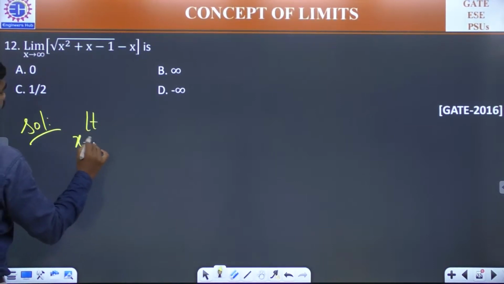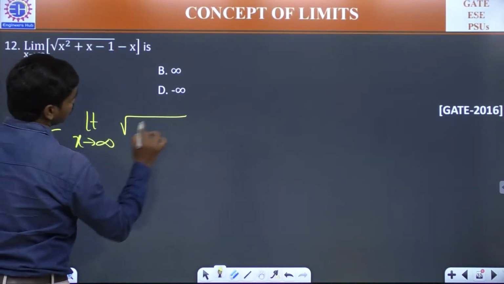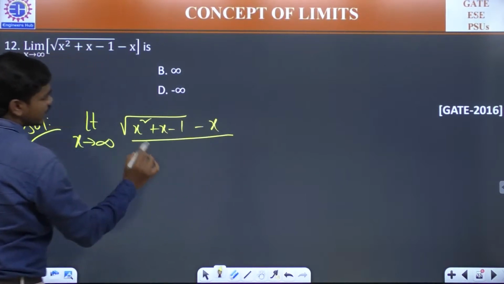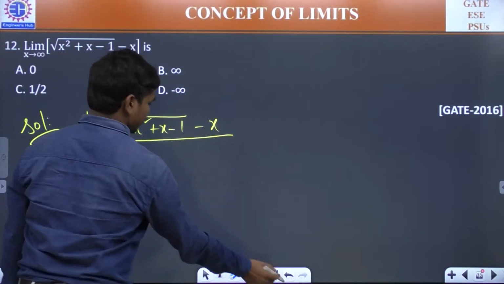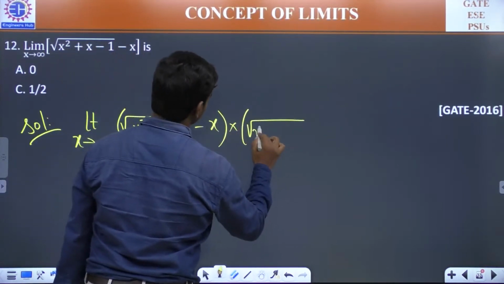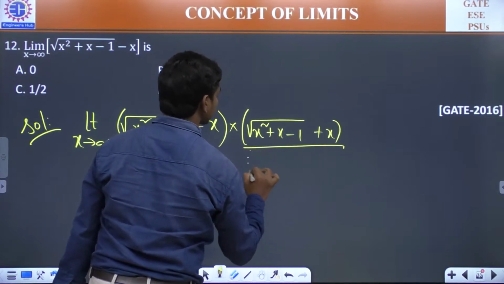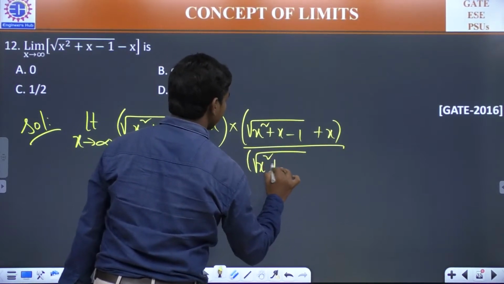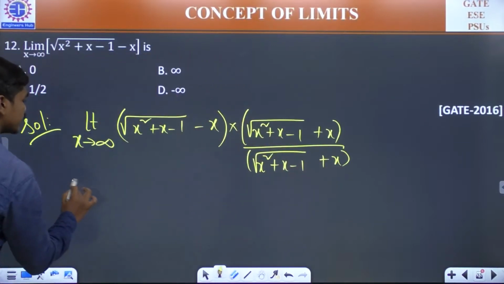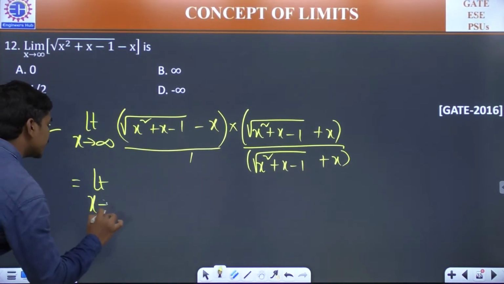Limit x tends to infinity, square root of x square plus x minus 1 minus x. If you want to rationalize this, multiply by root of x square plus x minus 1 plus x divided by square root of x square plus x minus 1 plus x. So let us multiply both the terms in the numerator. Limit x tends to infinity.